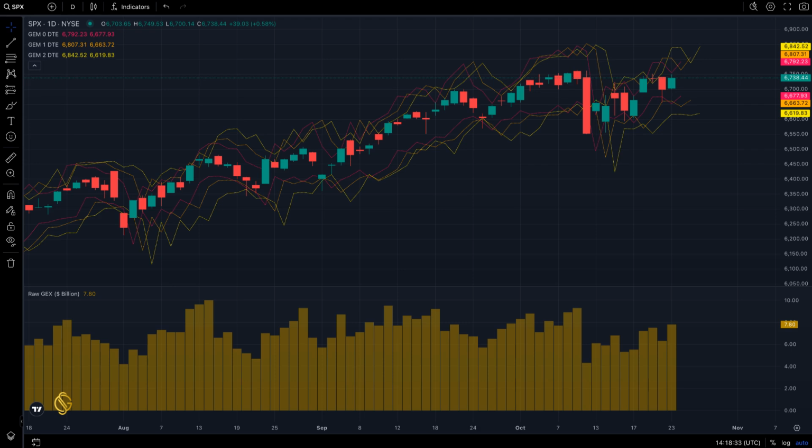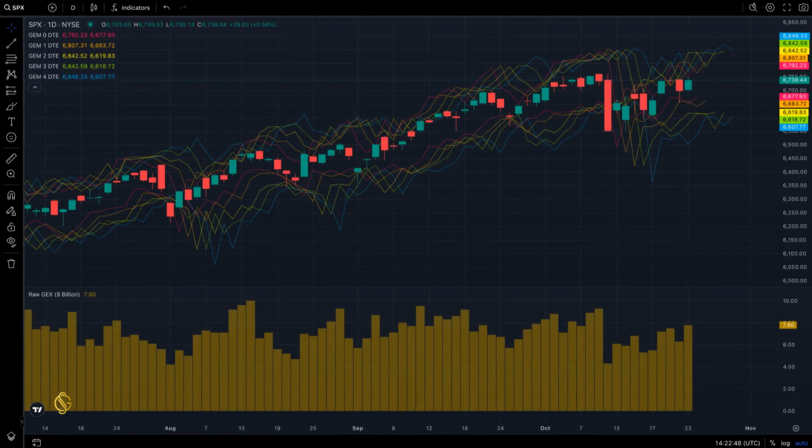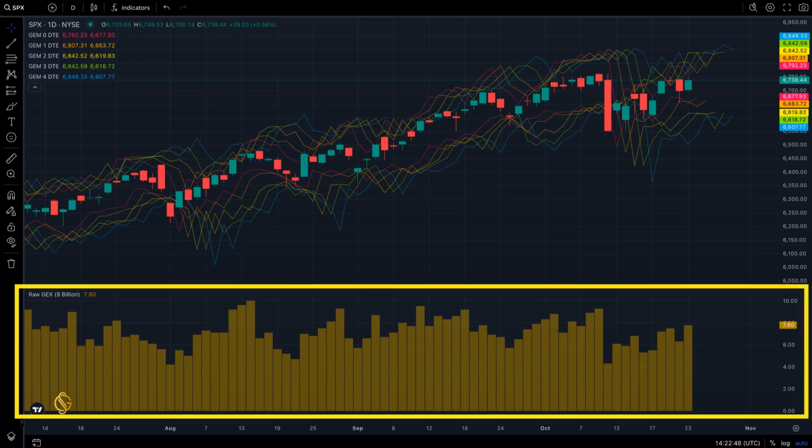The GEM dashboard uses raw Gamma values and models expected price behavior, giving traders a reliable framework to gauge where intraday setups align with broader positioning. SPX price is plotted alongside 5 Gamma predicted return bands covering 0 through 4 DTE. Each band represents the statistically likely high and low range for that day's forecast window, based on current Gamma exposure and volatility behavior. For zero DTE traders, these ranges are expected to contain price, but this can be impacted by the market state regime. At the bottom of the chart, raw GEX is plotted separately, providing context for how strong or fragile dealer positioning really is.